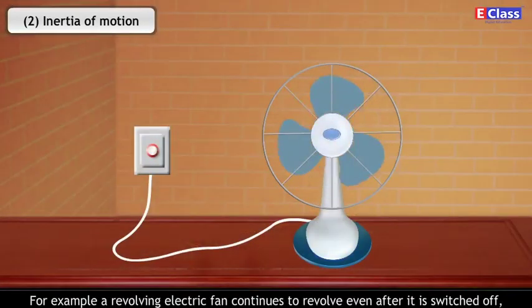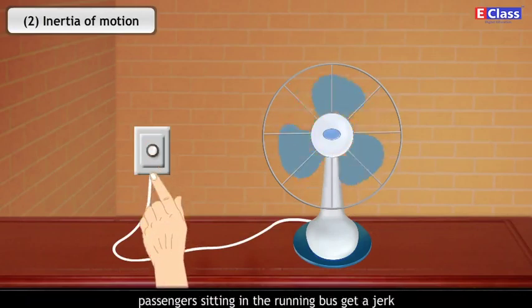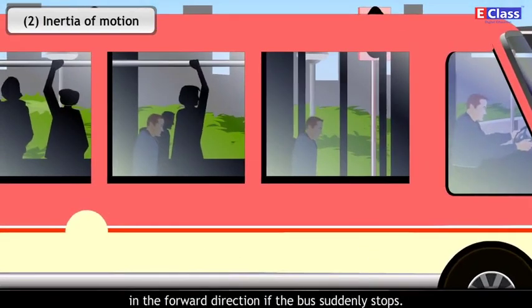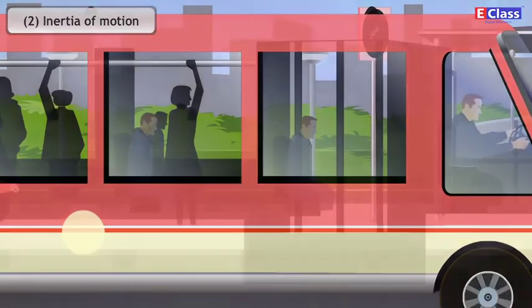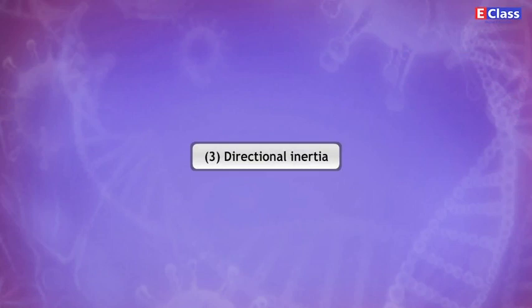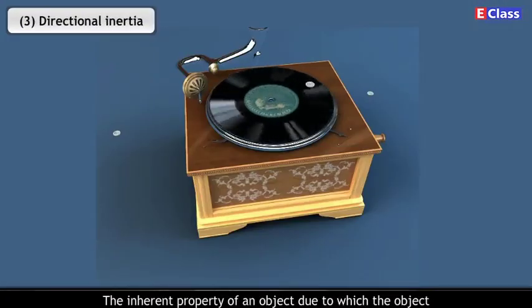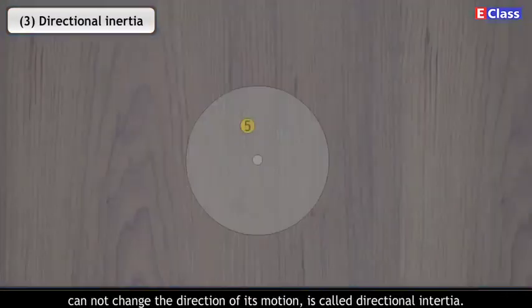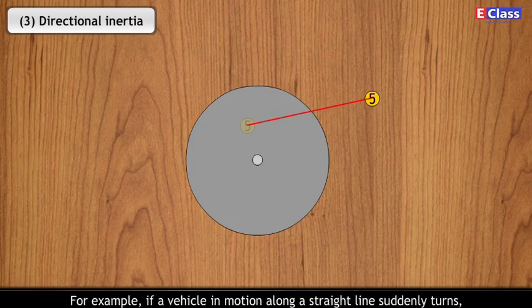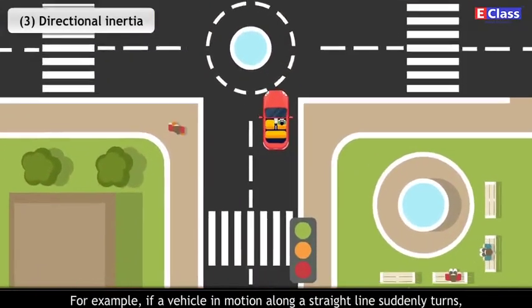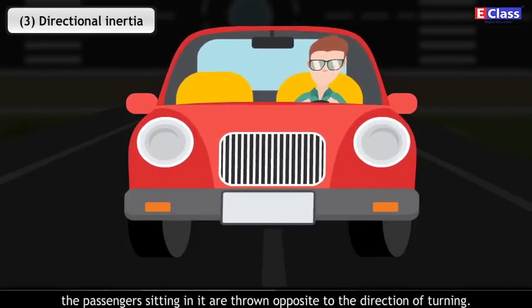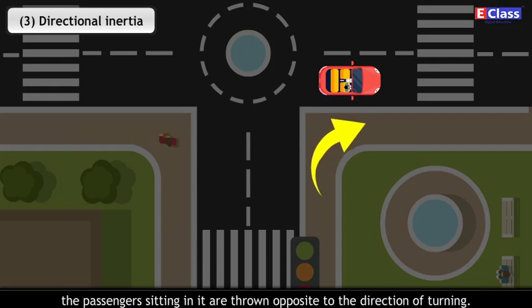For example, a revolving electric fan continues to revolve even after it is switched off. Passengers sitting in a running bus get a jerk in the forward direction if the bus suddenly stops. 3. Directional inertia. The inherent property of an object due to which the object cannot change the direction of its motion is called directional inertia. For example, if a vehicle in motion along a straight line suddenly turns, the passengers sitting in it are thrown opposite to the direction of turning.